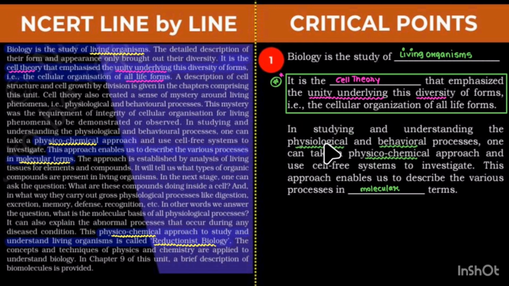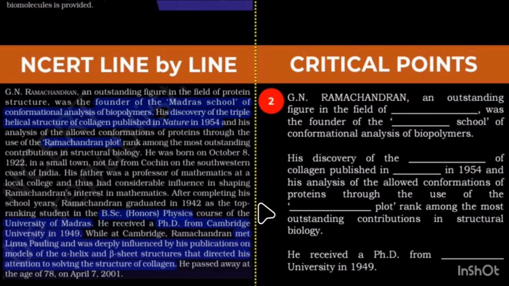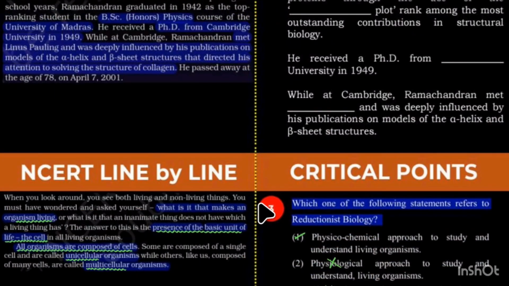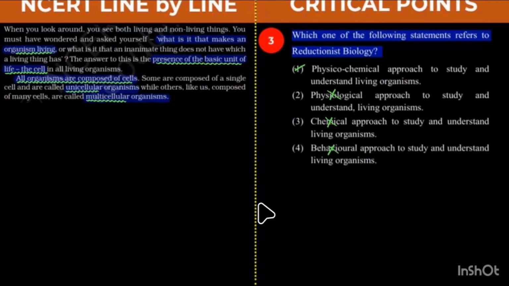In studying and understanding physiological and behavioral processes, one can take a physiochemical approach and use cell-free systems to investigate, which is the molecular approach we have to remember here, right? And we can also understand this question: which one of the following statements refers to reductionist biology? Obviously, the physiochemical approach to study and understand living organisms. Okay, all others are wrong here.